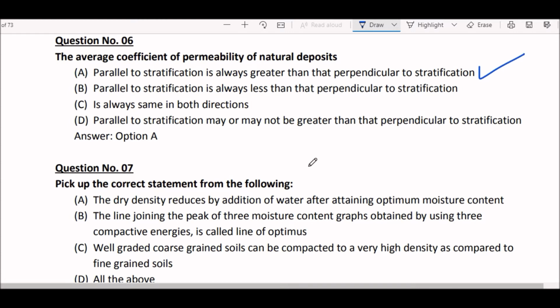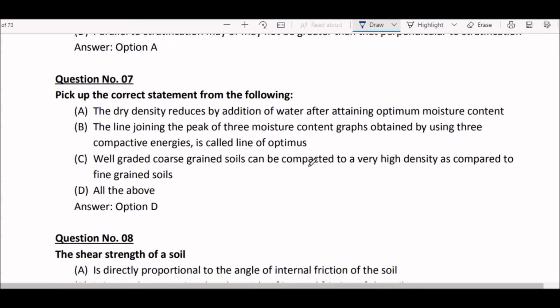Next question. Pick up the correct statement from the following. Option A, the dry density reduces by addition of water after attaining optimum moisture content. Option B, the line joining the peak of three moisture content graphs obtained by using three compactive energies is called a line of optimums.